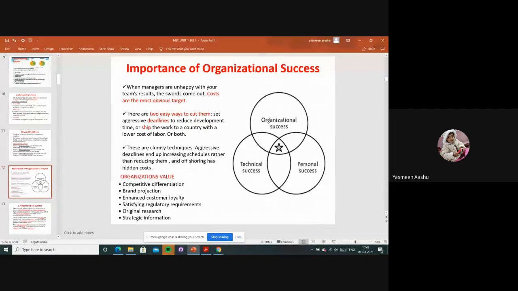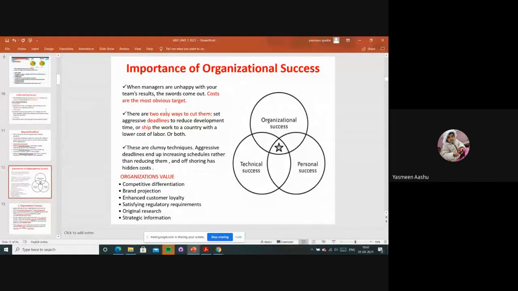For organizational success to happen, first, whom do we have to make happy? Managers. Whatever projects we get, if they are happy and satisfied with our work, then definitely the organization will get success, right? When managers are unhappy with your team's result, at that time some targets will be there, some problems will be created. Success is not found there, right?